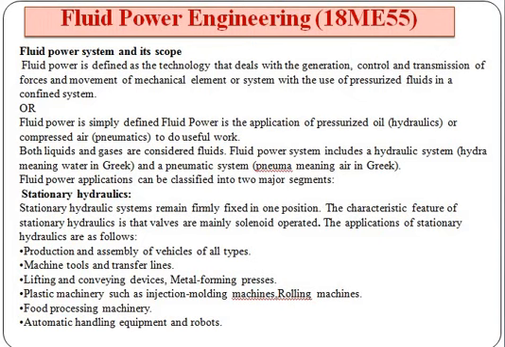Stationary hydraulic applications may be production and assembly of vehicle parts, machine tools, lifting and conveying devices, plastic machinery such as injection molding, rolling machines, food processing machineries, automatic handling equipment and robotics.